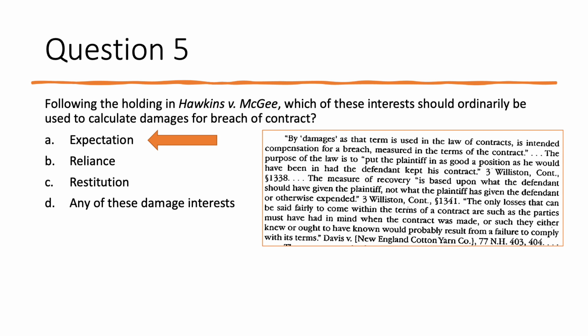And so generally, courts will award damages based upon the expectation interest and will only instead turn to reliance or restitutionary damages if, in the circumstances, that would be fair. And courts are unlikely to judge them to be fair if the expectation interest could put the party in the position that he, she, they, it would have been in had the contract been fully performed.